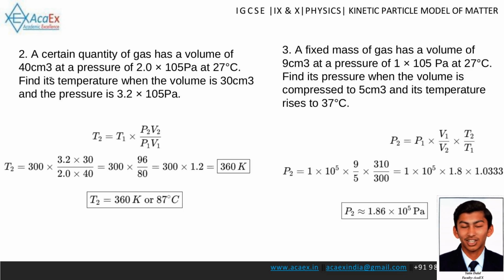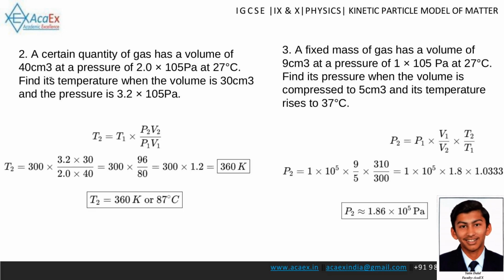First, convert the initial temperature to Kelvin, which is 300 K. Using the combined gas law rearranged for T2, T2 equals T1 times P2V2 divided by P1V1. T2 equals 300 times 96 divided by 80, which equals 360 Kelvin, or 87 degrees Celsius.